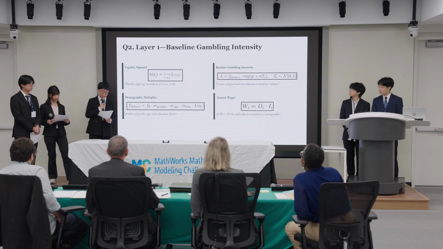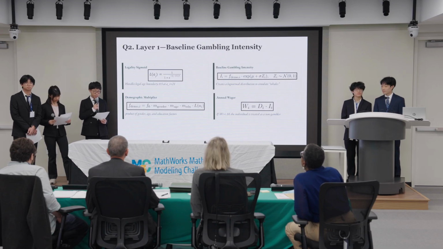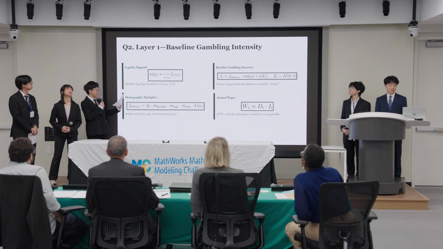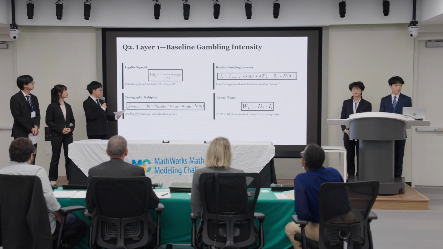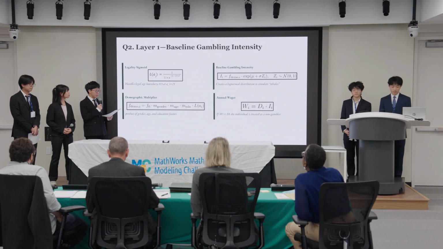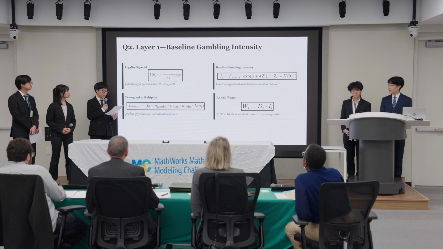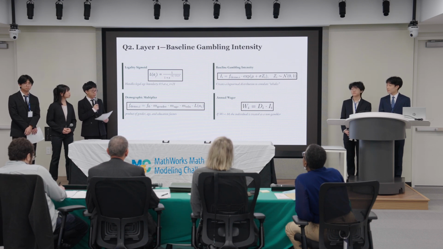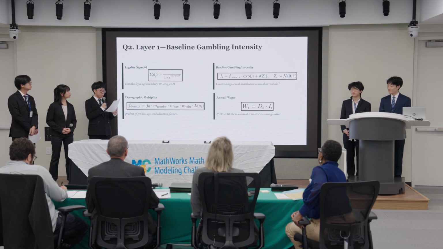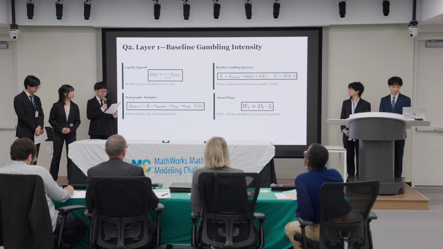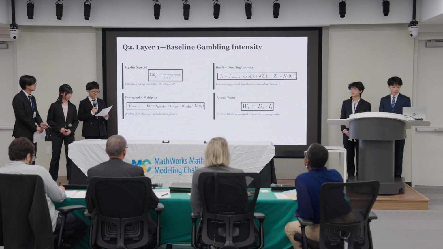This is our first layer of the model, which uses demographics of an individual to determine their baseline wager and gambling intensity. The legality sigmoid function accounts for underage gambling. The demographic factor FDemo accounts for gender, age, and education with weights derived from a survey done by the Siena College Research Institute. The intensity factor I is determined by the demographic factor along with the log normal random distribution adjusted by the constants mu and sigma to simulate different types of gamblers. The ultimate goal of this layer, wager amount, is given by the product of disposable income and the intensity factor.